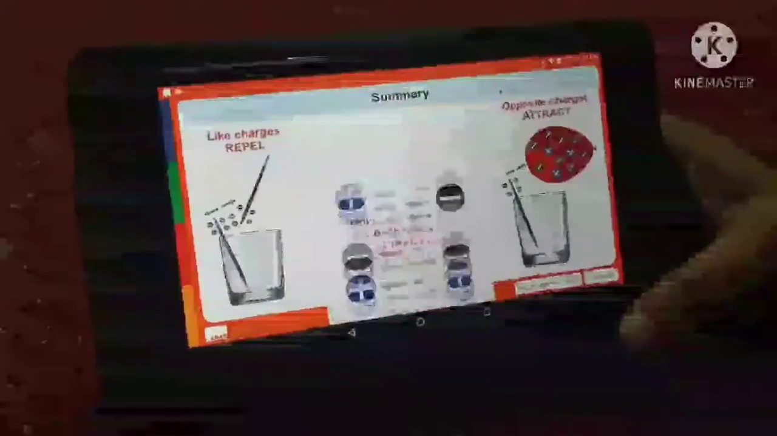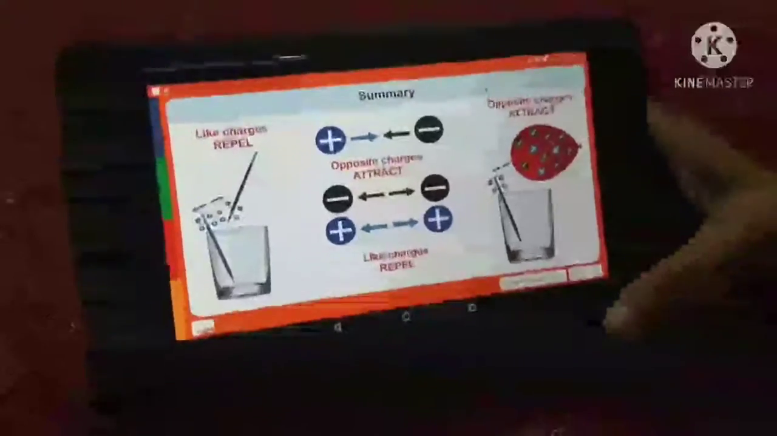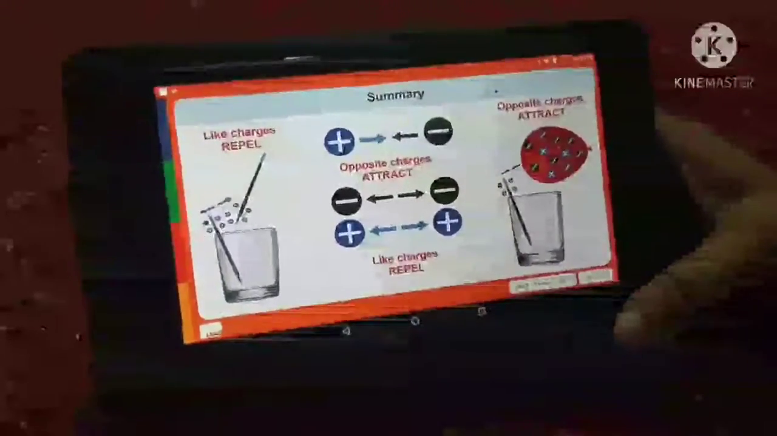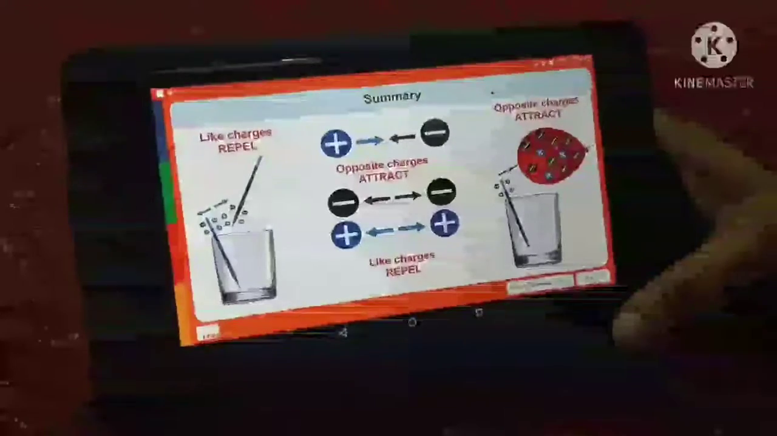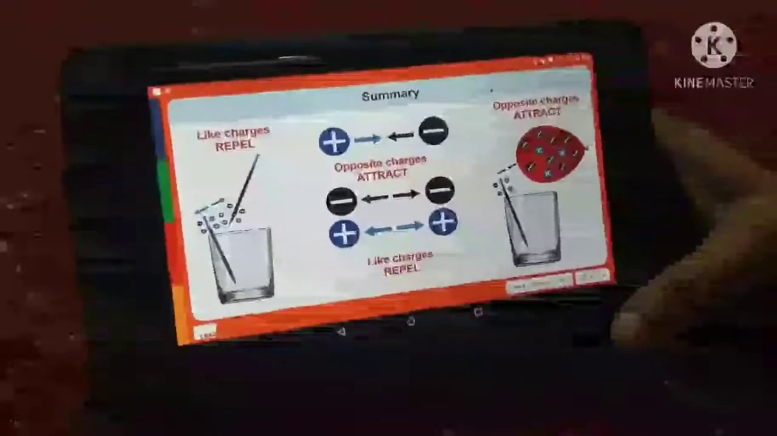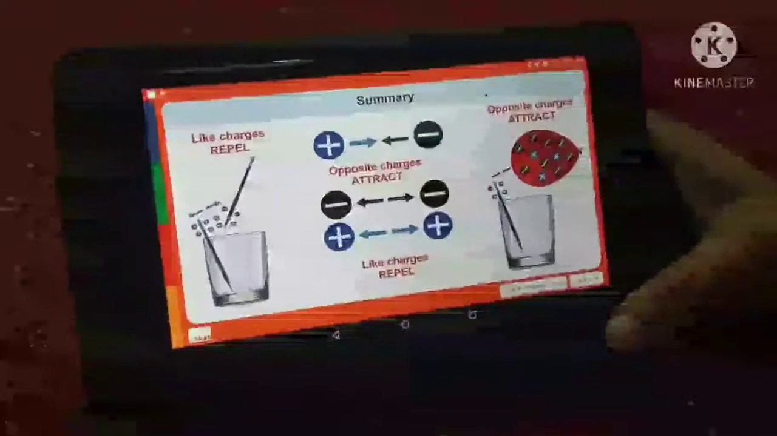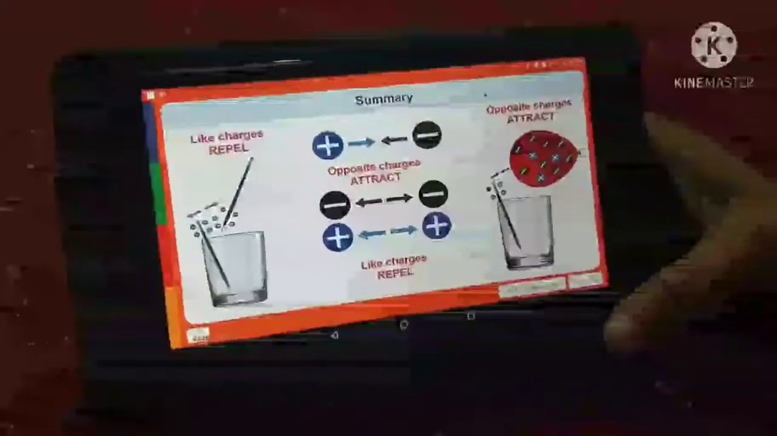Thus, we can summarize that when charged objects are brought close to each other, they will either attract or repel. When the charges are the same, the objects will repel and move away from each other. When the charges are opposite, the objects will attract and move towards each other.